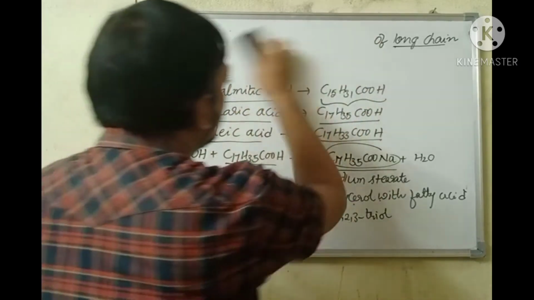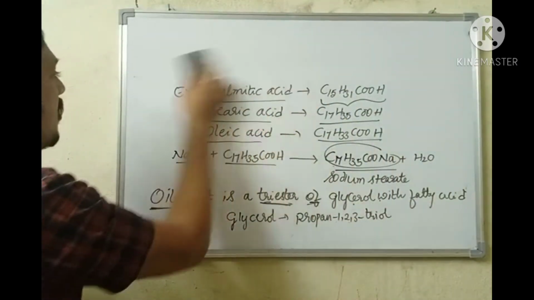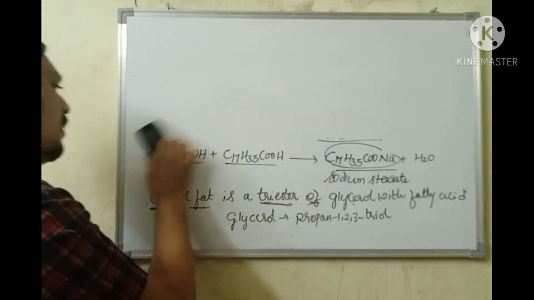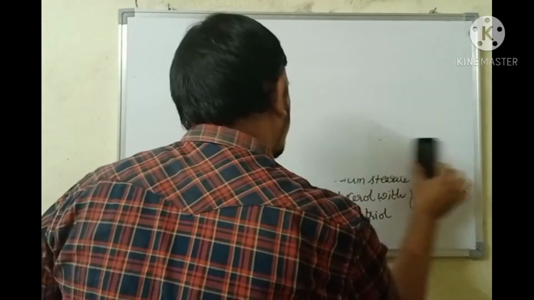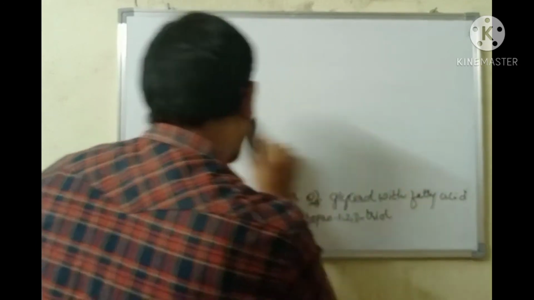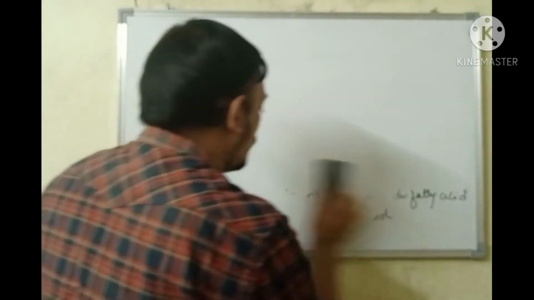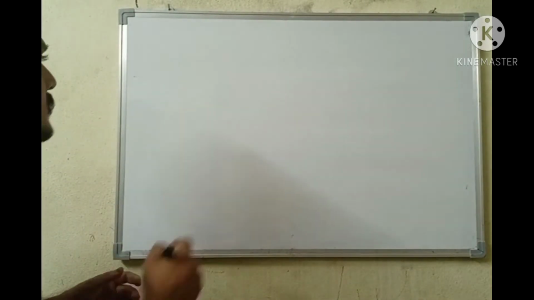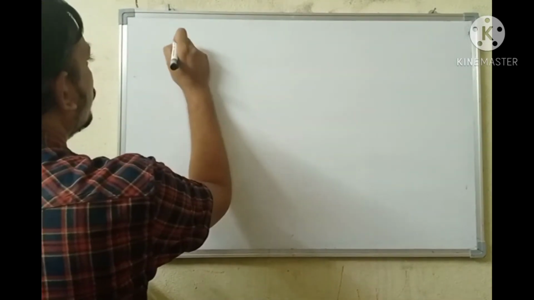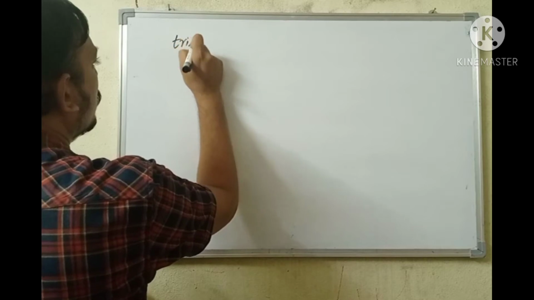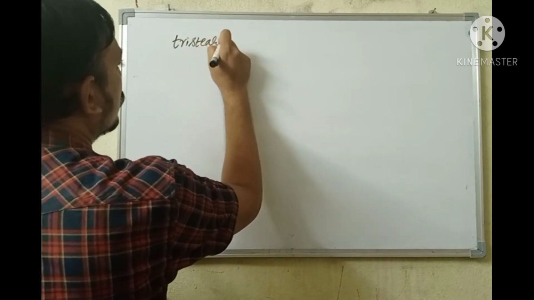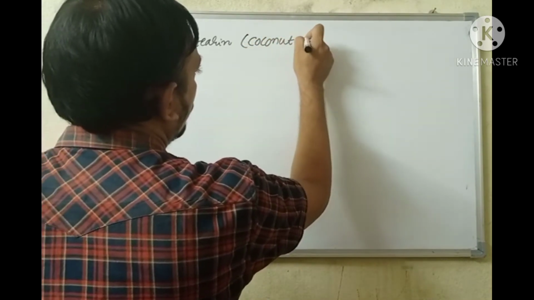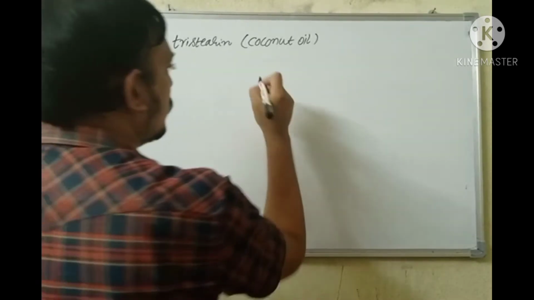Let's have a look at the structure of oil. All those oils we don't discuss; just discuss the formula of coconut oil, that is tristearin, which is present in coconut oil.